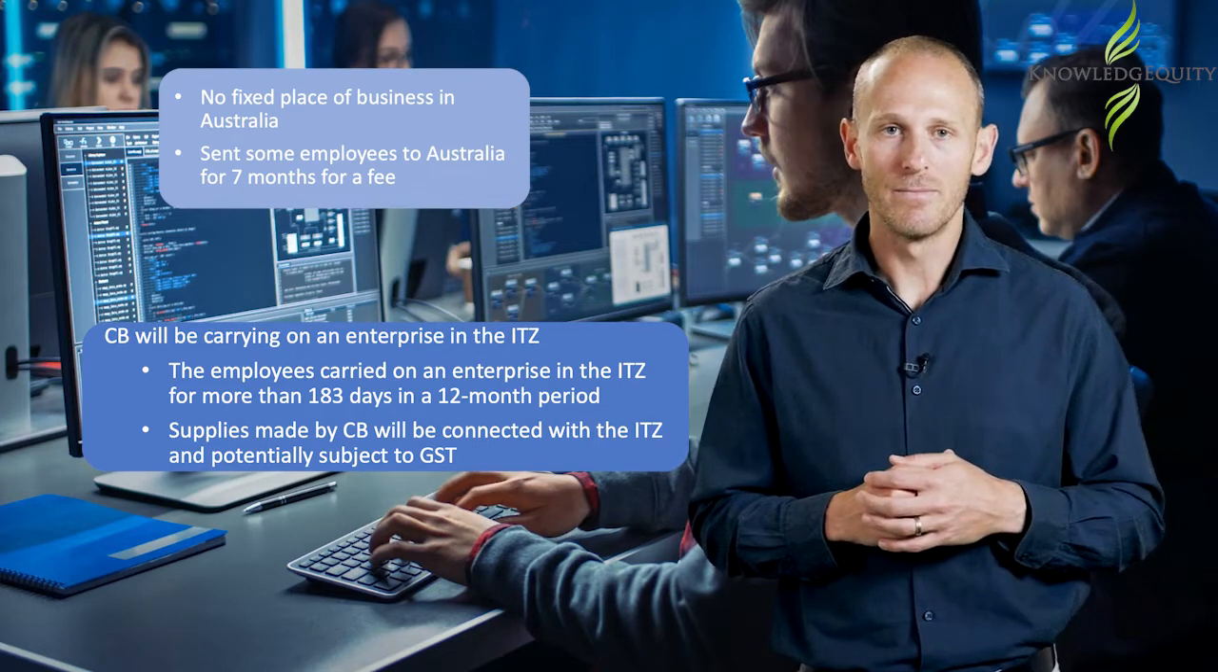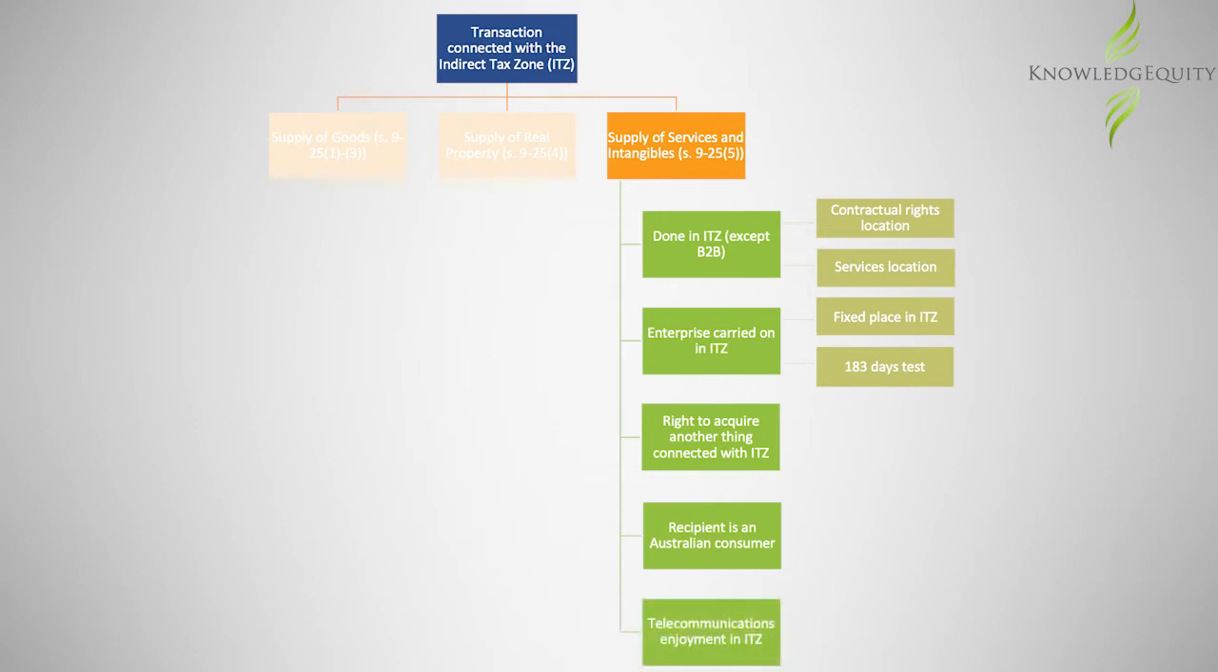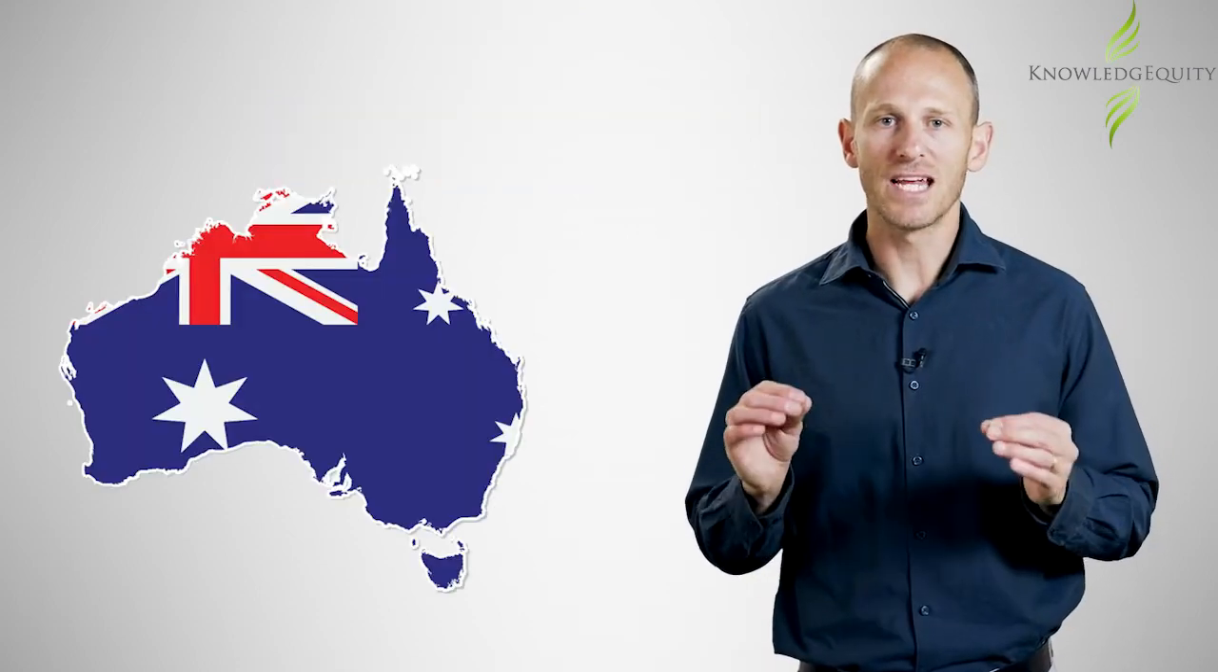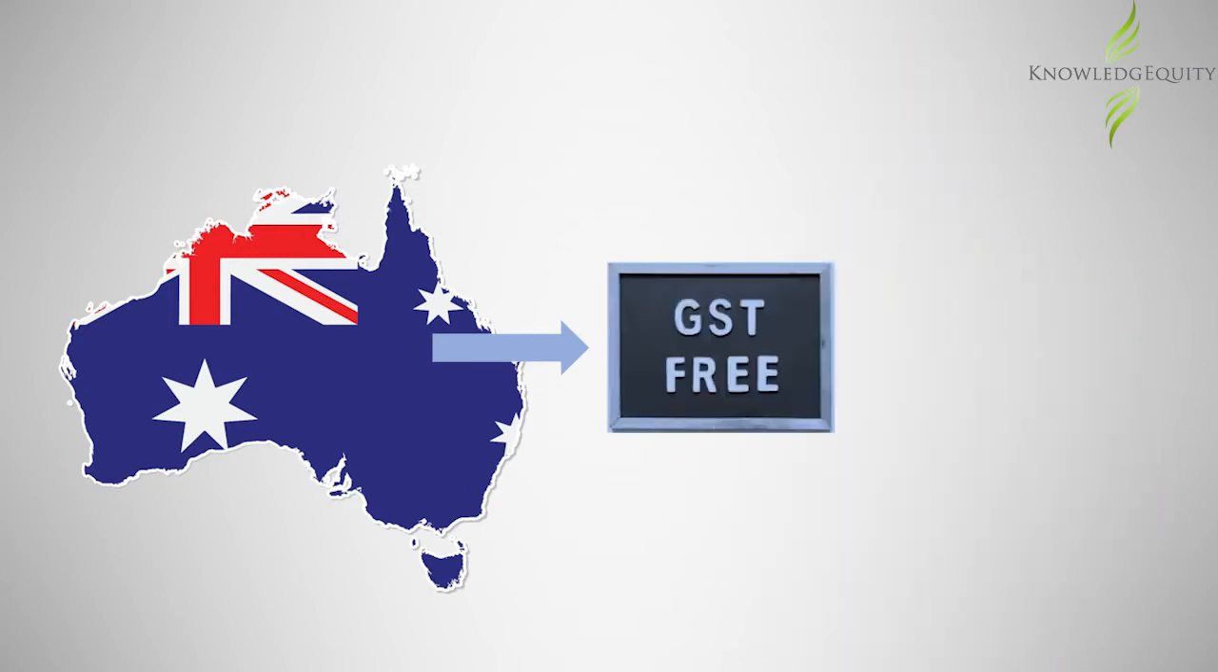There are also other circumstances where supplies of services and intangibles are connected with the indirect tax zone. This includes where the supply is a right or option to acquire another thing connected with the indirect tax zone, where the recipient is an Australian consumer, and where, regarding telecommunication services, the enjoyment is in the indirect tax zone. Exports of goods that are consumed outside the indirect tax zone are GST-free. This law is designed to promote Australian international competitiveness.